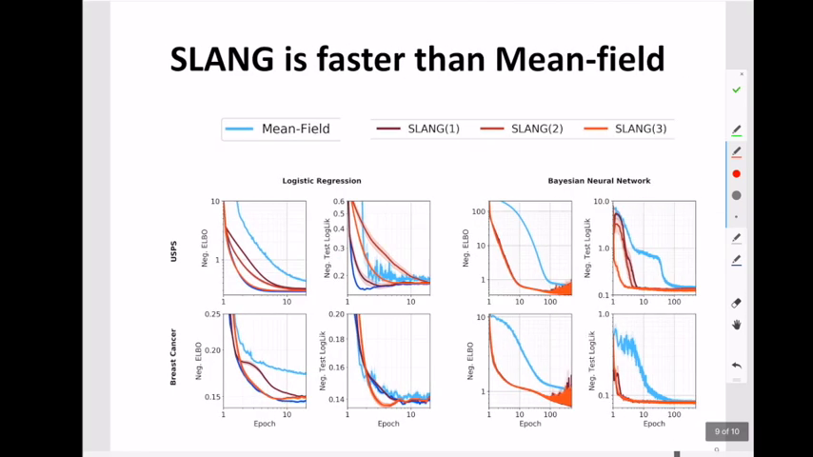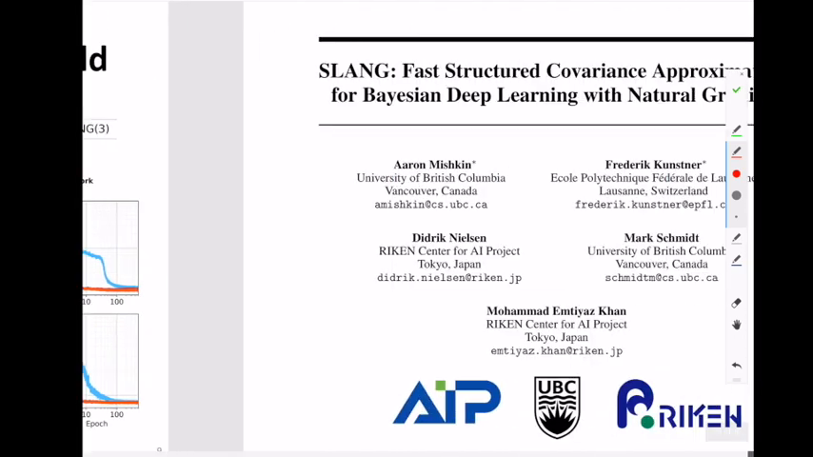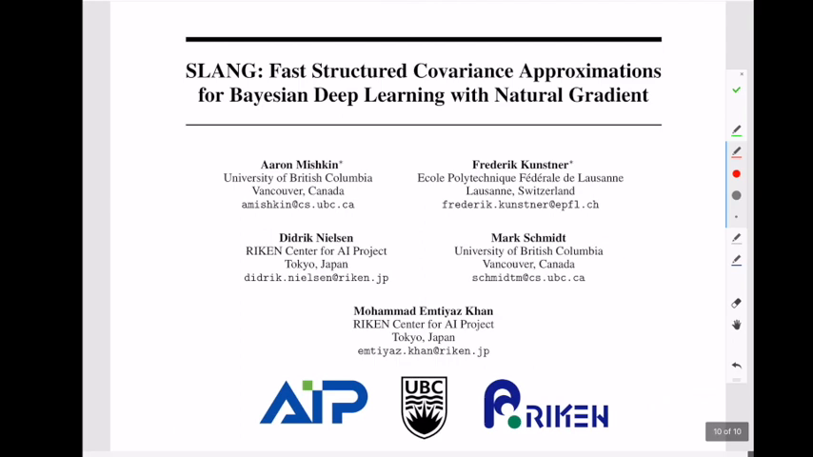Our results on logistic regression and Bayesian neural networks show that our method not only converges faster than mean field methods, but also gives better results than them. Our method compares competitively to the Bayesian dropout method. Overall, this work shows that we can speed up computations in Bayesian deep learning while using structured covariance approximation.